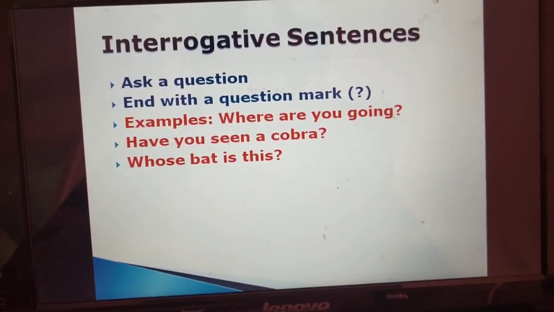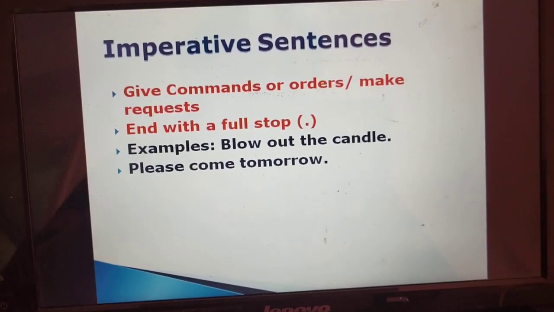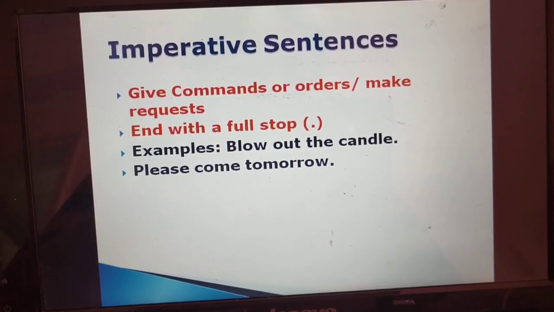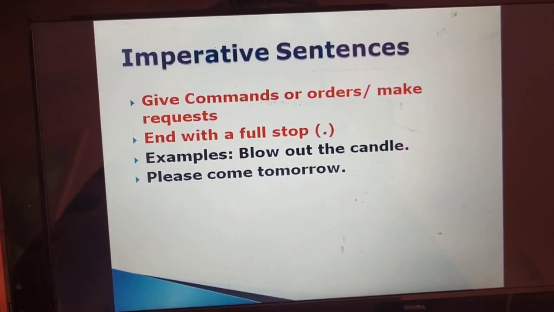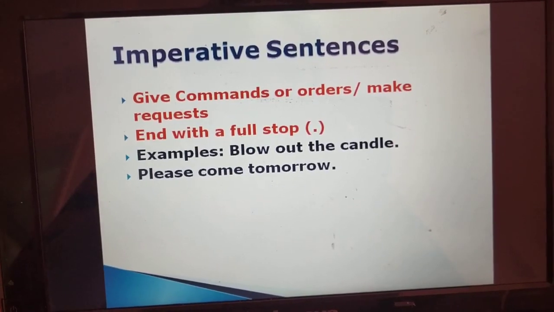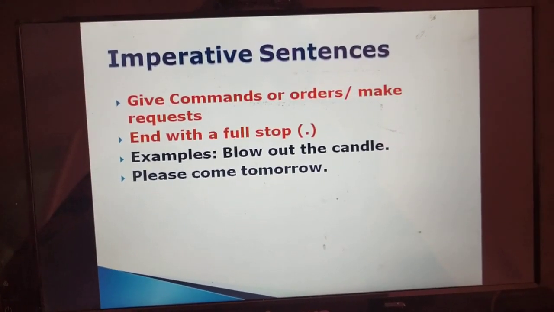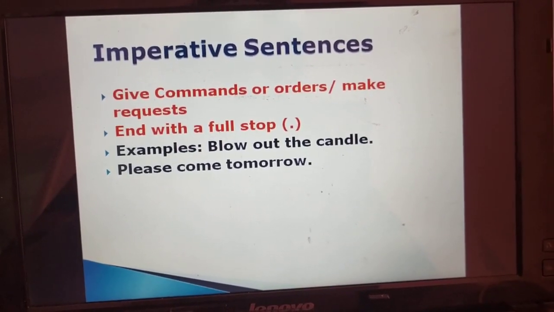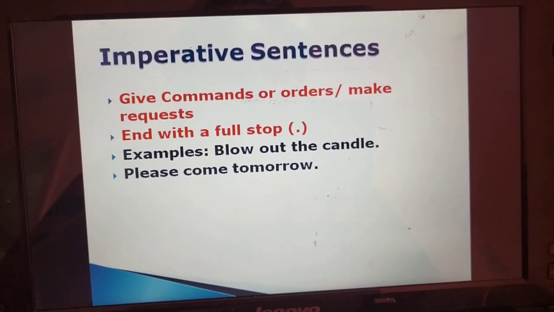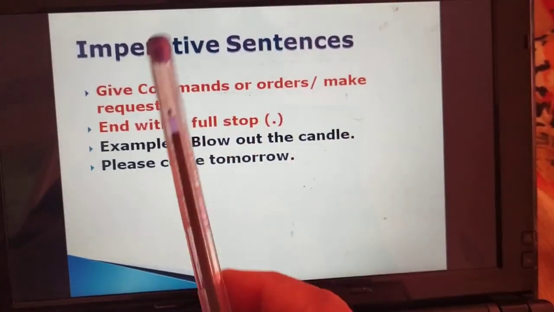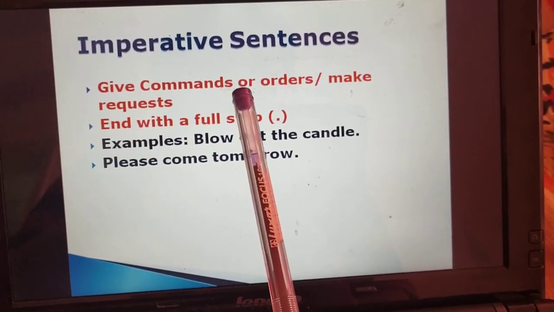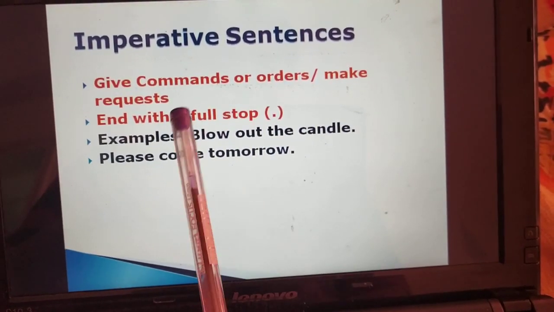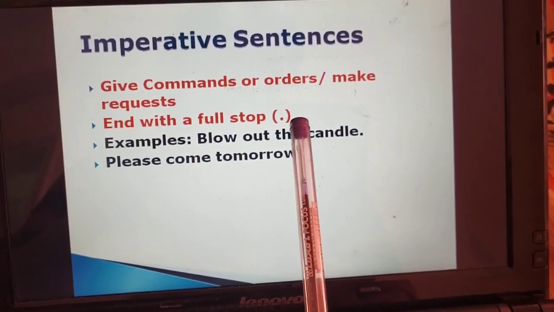Next type of sentence is imperative sentences. Imperative sentences are the sentences in which any command or order is given or a request is made. These types of sentences always end with a full stop. Yes, these sentences either give commands or orders, or requests are made.